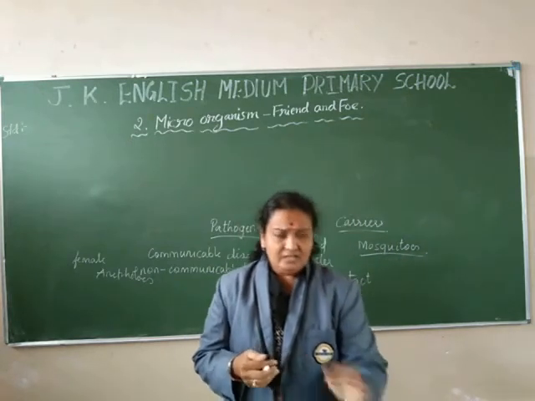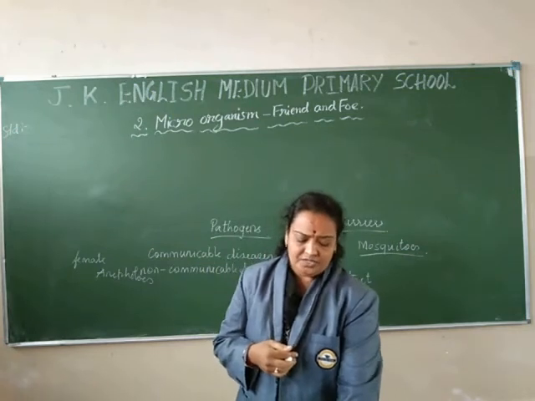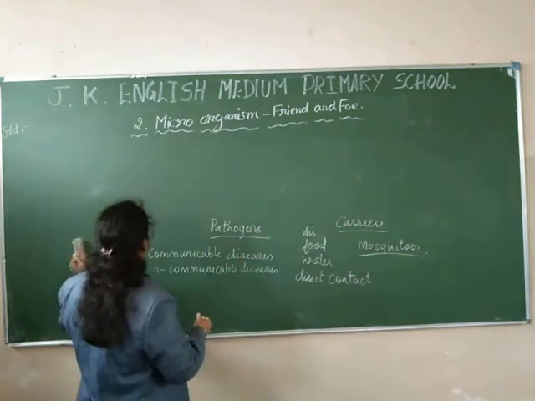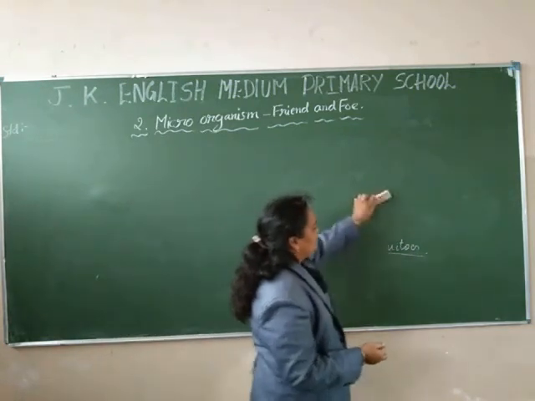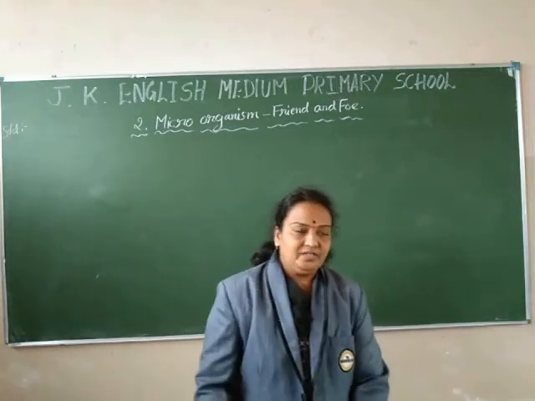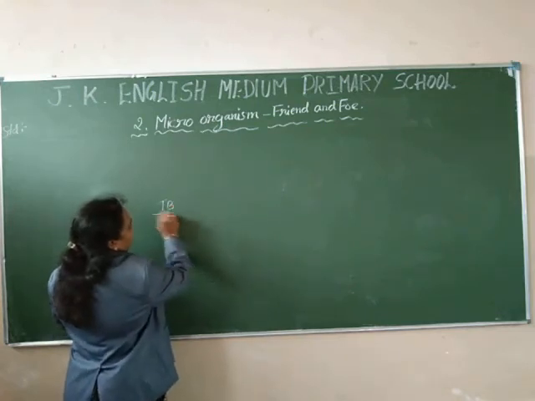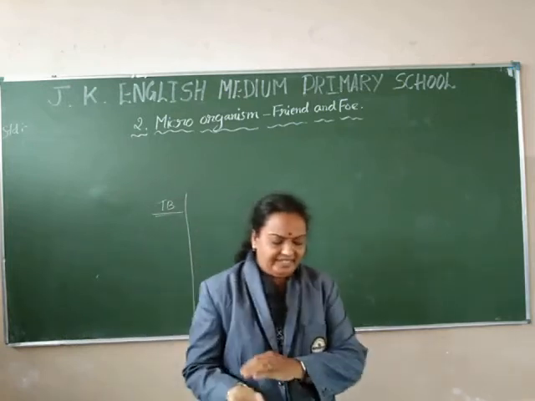So these are some ways you have to follow, and there are some diseases which are caused by them. I will give you some names of the diseases, their causes, and the microorganisms which cause these diseases. For example, the first one is tuberculosis, commonly called TB. TB is caused by bacteria.